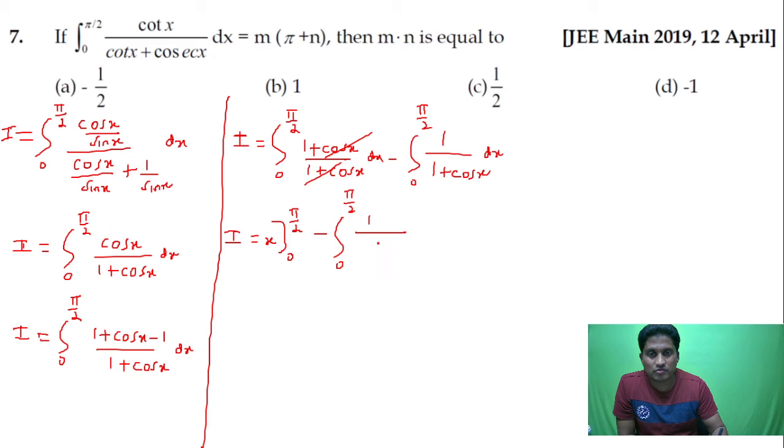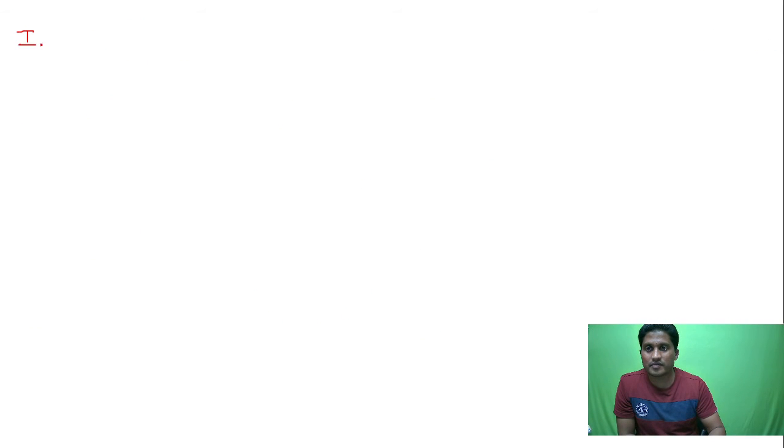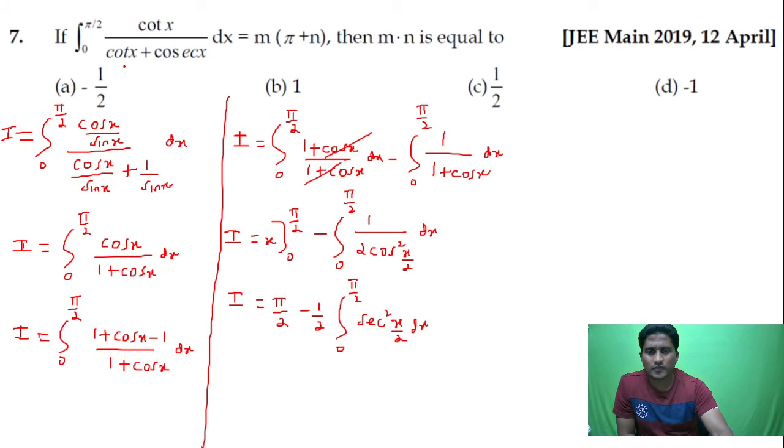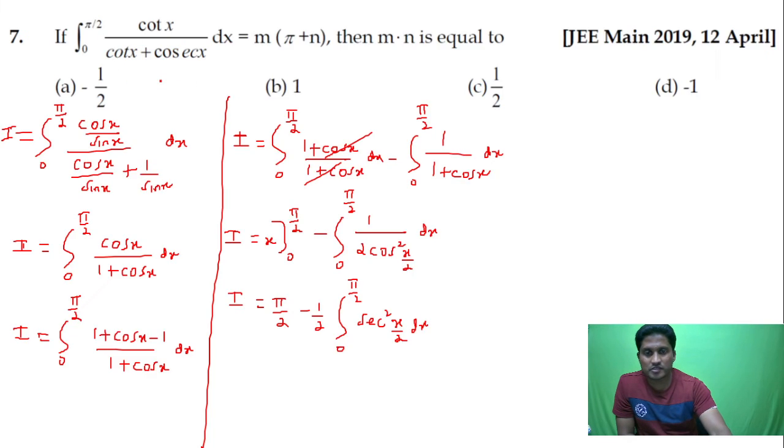1 plus cos x is 2 cos square x by 2. So I is equal to the upper limit pi by 2, lower limit 0, minus 1 upon 2 times the integral from 0 to pi by 2 of 1 by cos square, that is sec square x by 2, dx. So I is equal to pi by 2 minus 1 upon 2. Integration of sec square x is tan x, so this is tan x by 2, with the coefficient of x being half, divided by half, between the limits 0 to pi by 2.